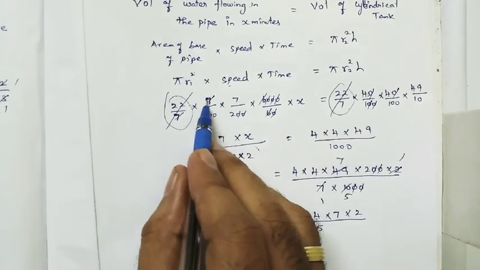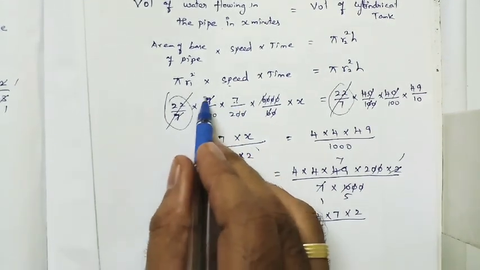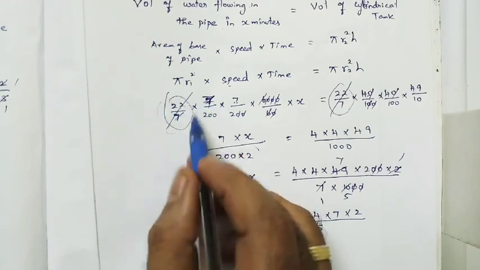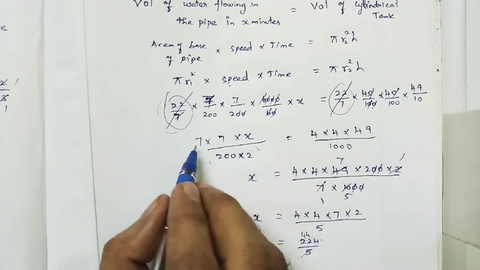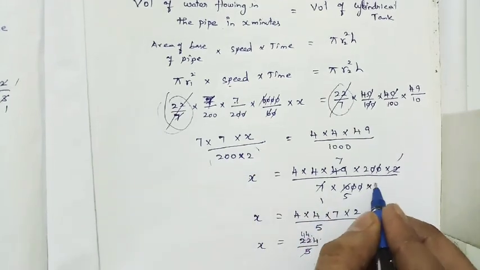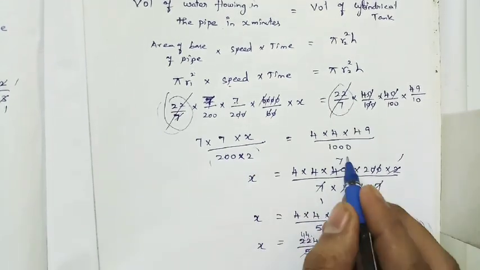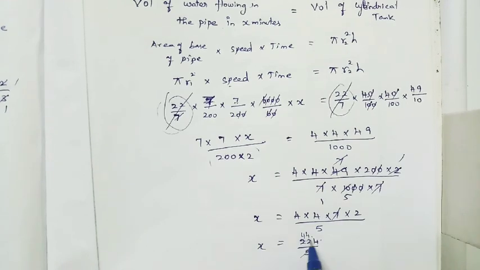Sorry. Here we are having 7, right? This 7 is not cancelled, right? Because 22 by 7 has been cancelled, still we are having one more 7 into 7. So when we are taking to the RHS, still we are having one more 7, right? And this 7 and this 7 will get cancelled, right? So this value is wrong, right?